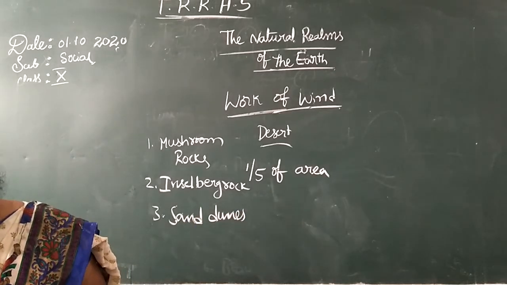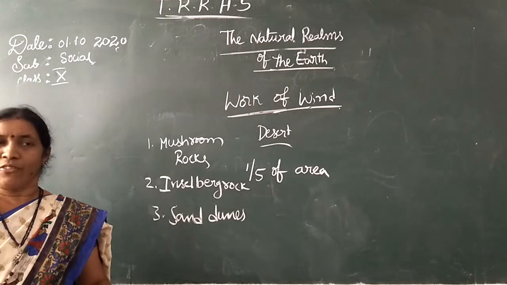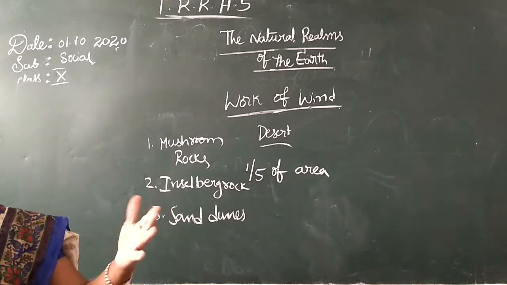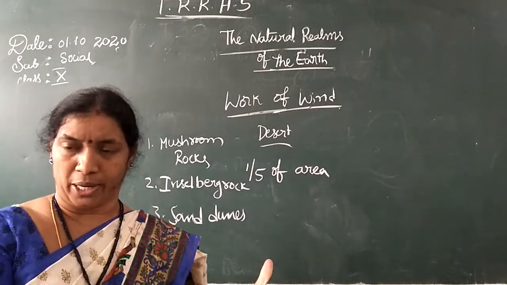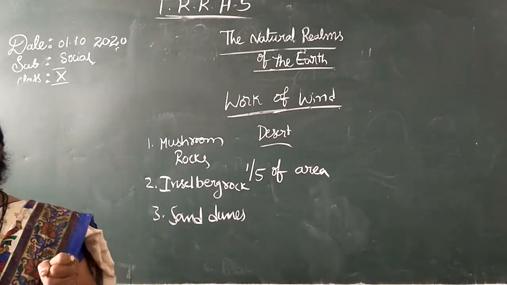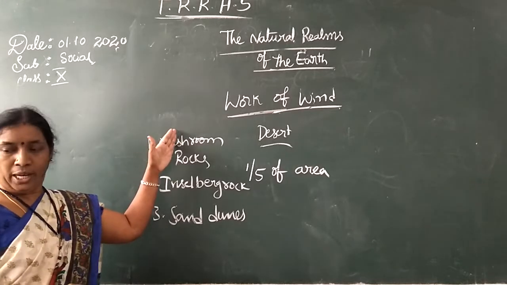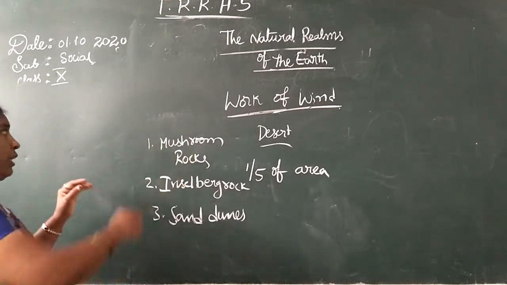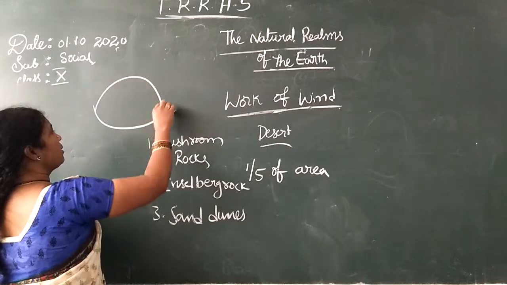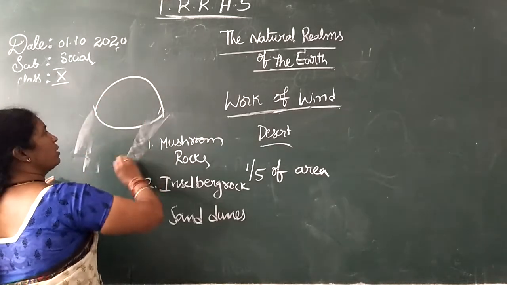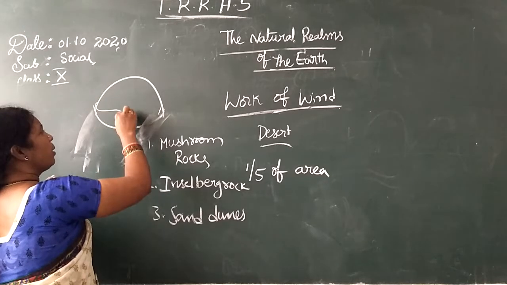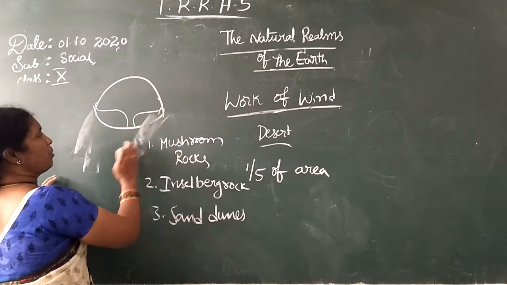So what is a mushroom rock? The wind will move with great speed. Like the water comes with great speed in the work of water, the wind also hits the rocks with great speed. The wind always hitting the rocks slowly forms some shape.